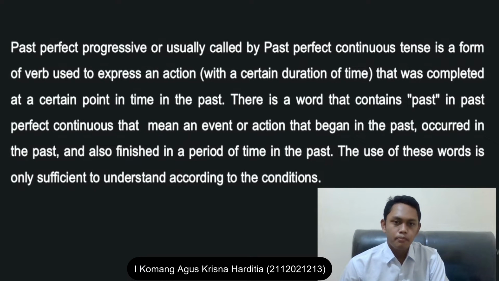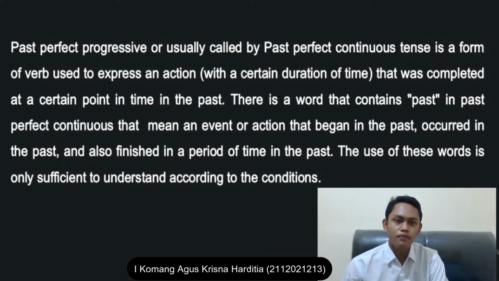The past perfect continuous tense is formed with the auxiliary verb had and been and the present participle. In general, the past perfect continuous tense only occurs in action in the form of dynamic verbs, not static verbs, because generally only action verbs have a continuous form.